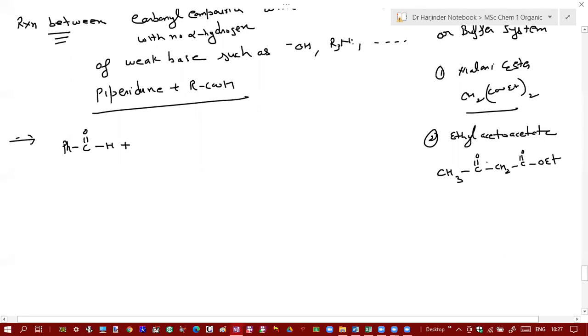Now active methylene compounds are those in which the CH2 group is present in between strong electron withdrawing groups. That's called an active methylene compound.